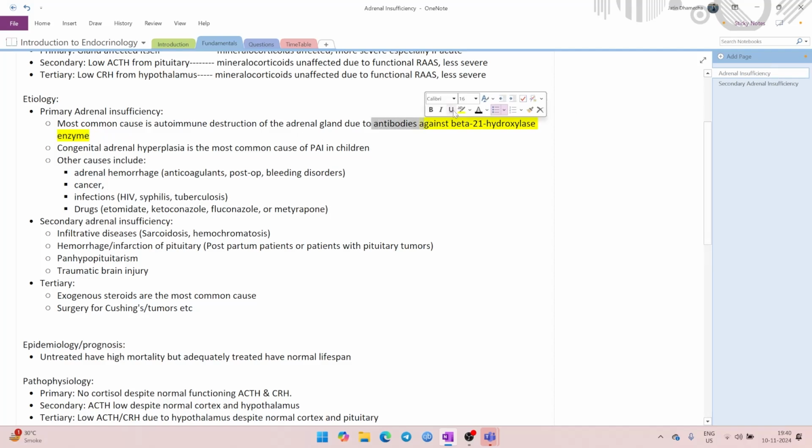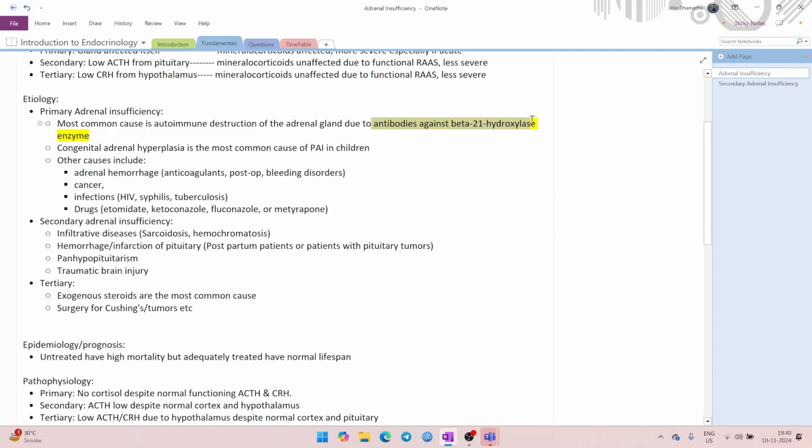So, you can test for antibodies against these. This is one specific diagnostic test for primary adrenal insufficiency that is not mentioned in UWorld at all. So, this is the advantage that you get. You also get specific information like this, which you need to remember, which will be helpful.